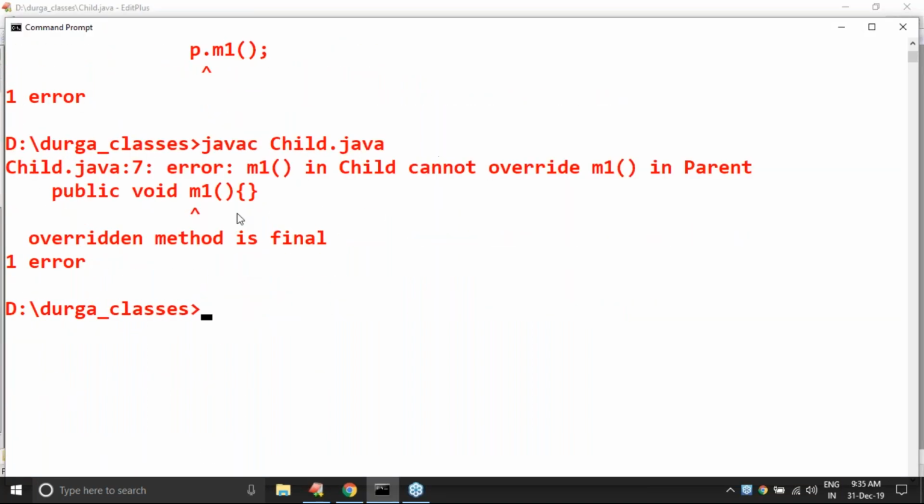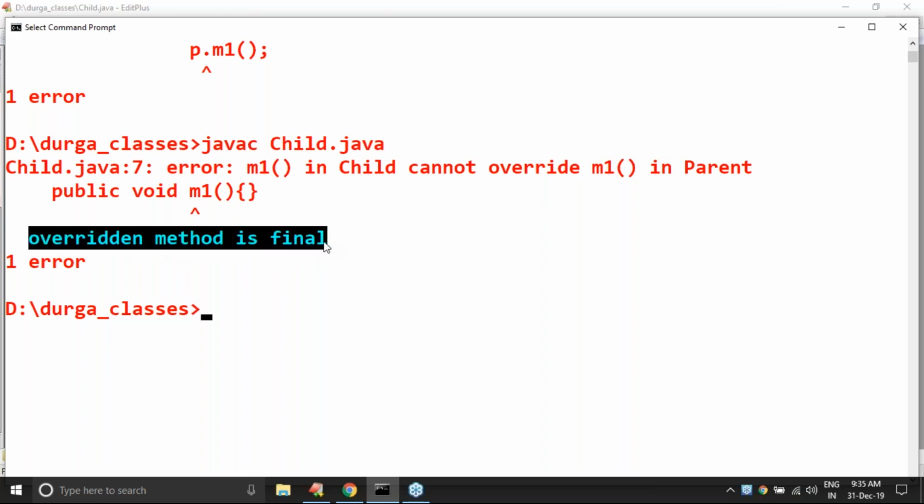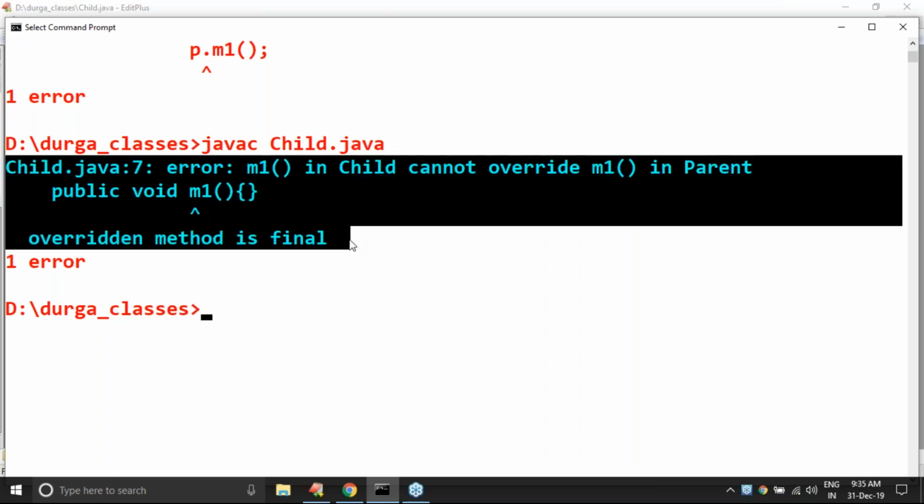Now observe that. Now have a look once, sir. Here the overridden method is final. What is the meaning of overridden method? Which method is called the overridden method? Respond. The parent class method. Regarding the parent class method, the overridden method is final. That's why we are going to get a compile time error. Remember, right?